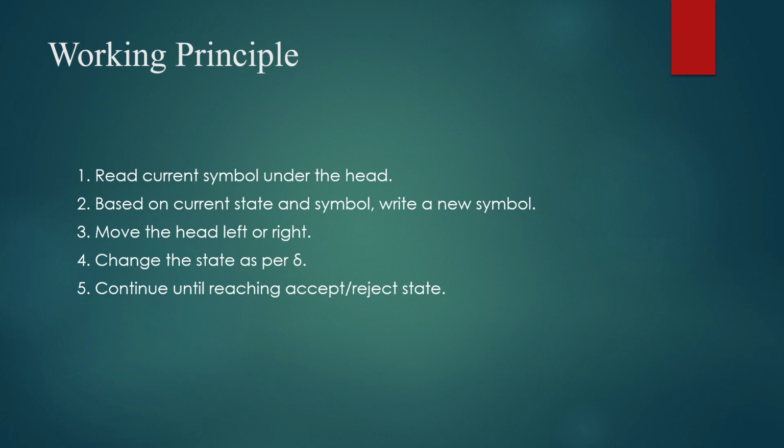Next we have the working principle. In initialization, you place the input string on the Turing machine tape. Then the tape head reads the current input symbol under the head. Based on the current state and the current input symbol, you use the transition function to write a new symbol, or overwrite the current symbol, and move the tape head left or right. Finally you change to a new state. You continue steps 2 and 3 until reaching either an accepting state or a non-accepting state.